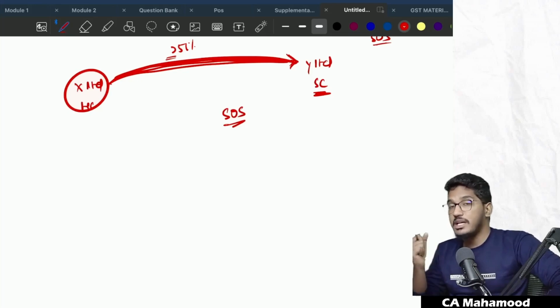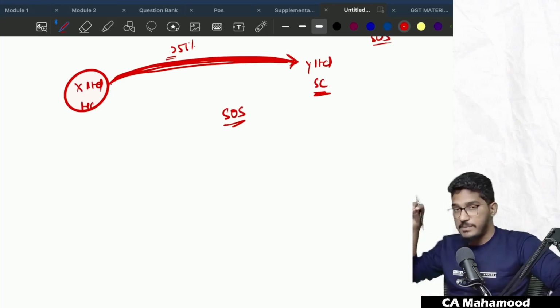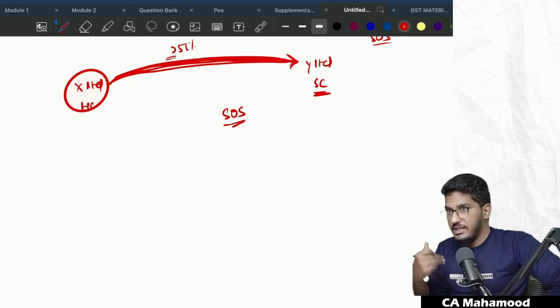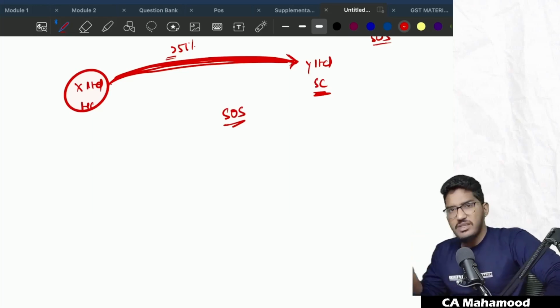There are so many holding companies in India. So is every holding company which is holding shares in a subsidiary company, by holding those shares, providing any services? Will it attract GST? The answer is no. Definitely that is not a service. That is not a supply of service. Holding shares is not a supply of service.